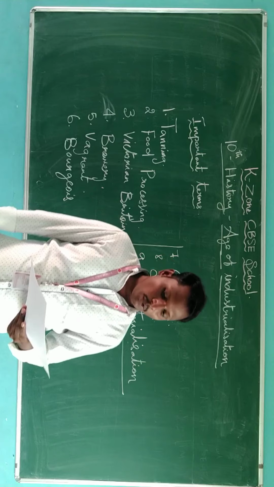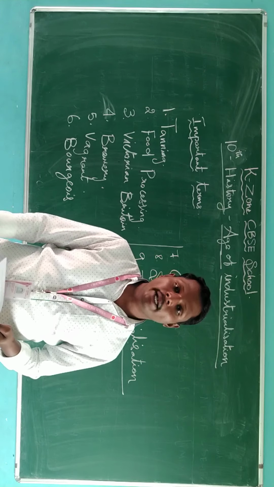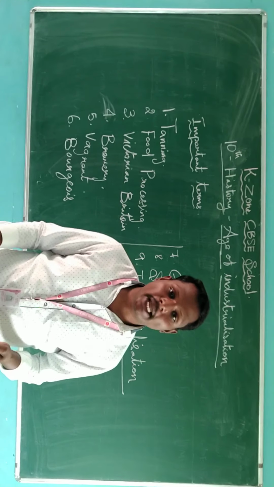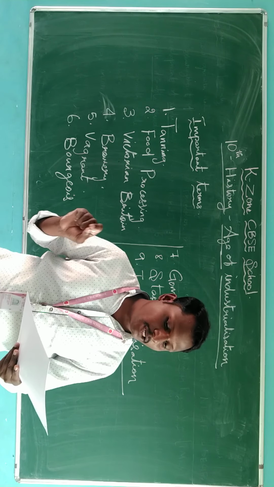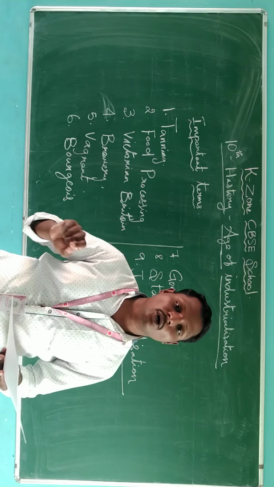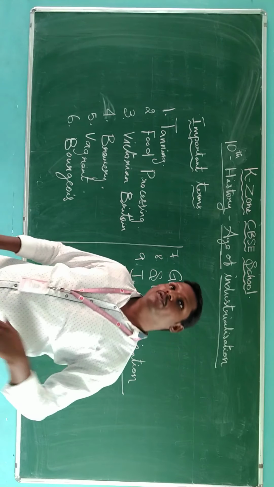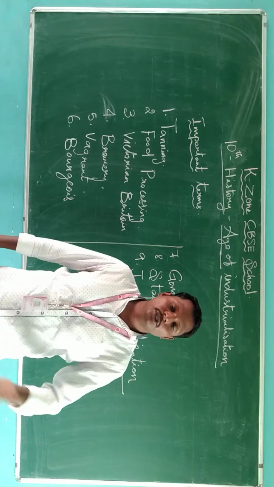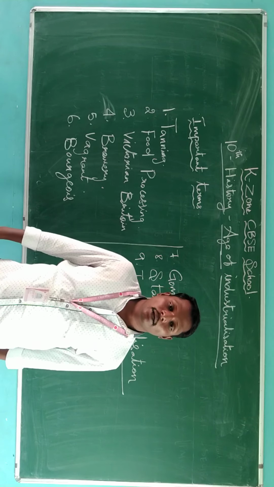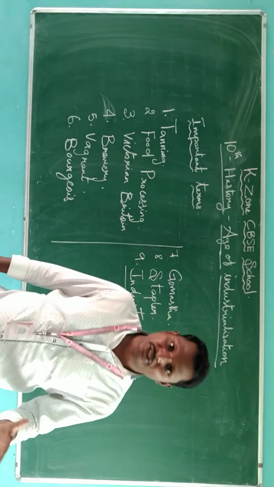Proto-industrialization was a phase when there was large-scale industrial production for international market which was not based on factories. So in earlier days they were weaving and producing the product without the help of industry.